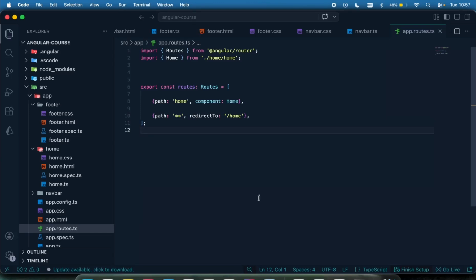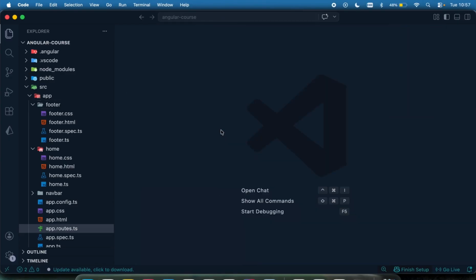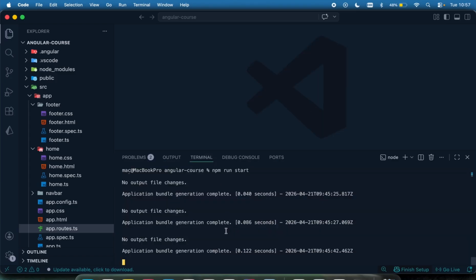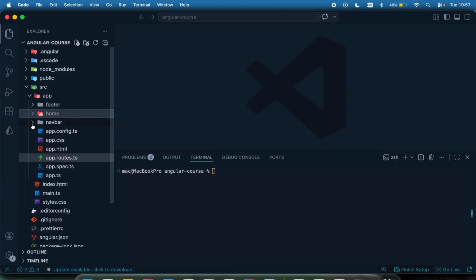So let's create some more components, and then we're going to look at data binding. Okay. I'm going to close this up right here, close all. I'm going to open my terminal right here, Control C. I'm going to create 2 extra components, which I'll be using to teach and explain some stuff.